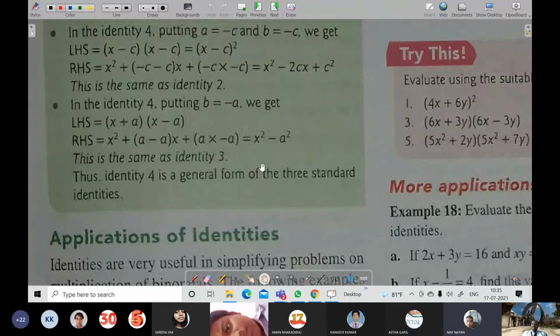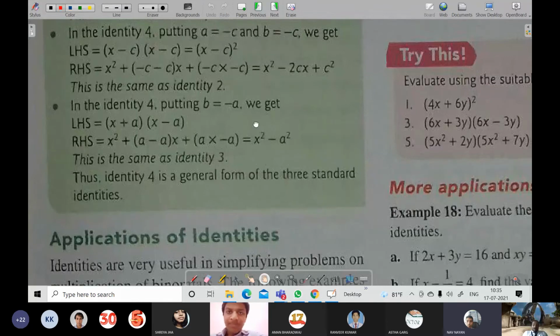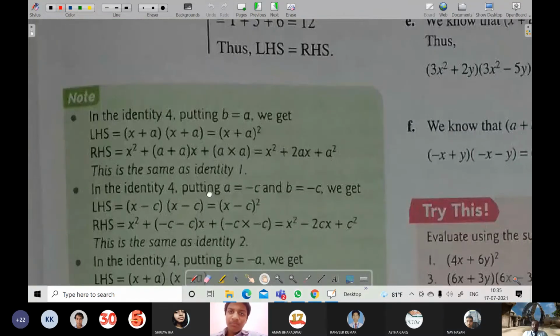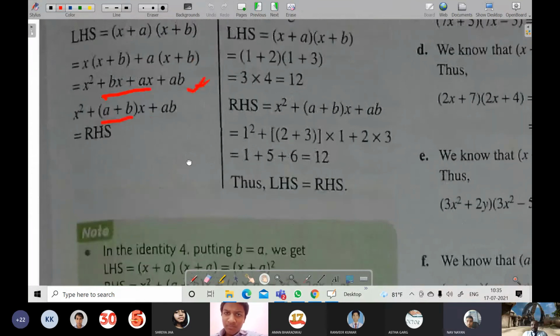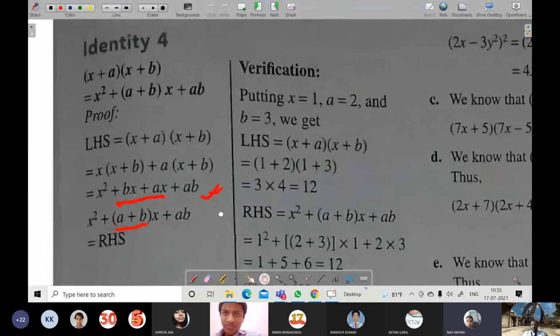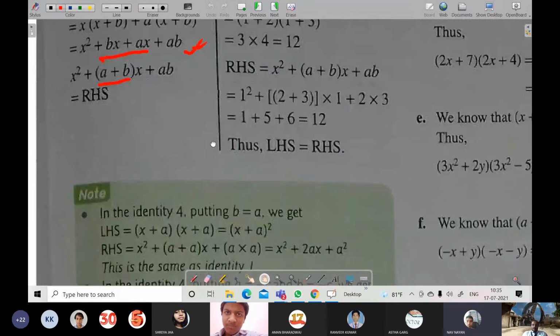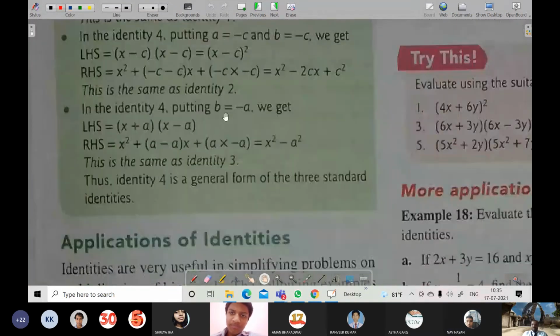This is the same as identity 3. But sir, in identity 4 there is no b. Of course, there is b. If you see in identity 4, (x + a)(x + b), there is b. Got it? Yes. So it is showing how all the identities can be formed from one identity, that is identity 4.